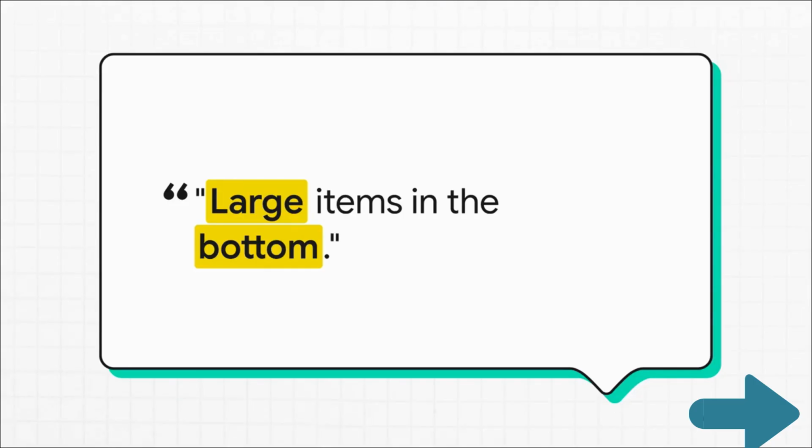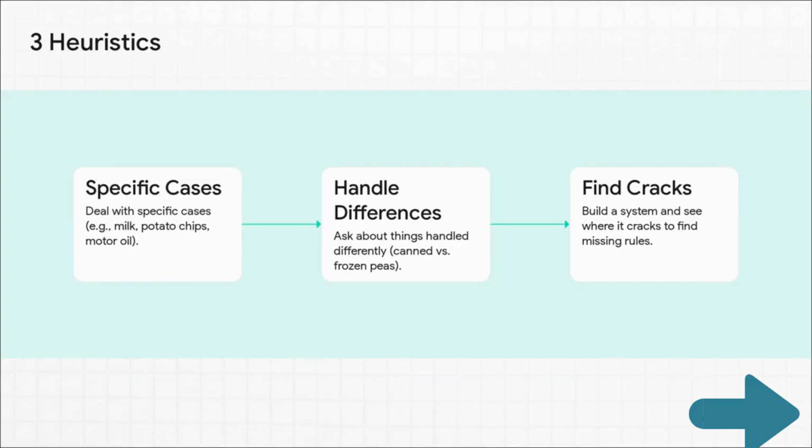You might go to a pro, someone who's been doing it for years, and ask for their rules. They might give you a general one, something like put the large items in the bottom. And that's a good start, but it's nowhere near enough to build a really smart system. So this process, called knowledge engineering, has a few tricks up its sleeve.